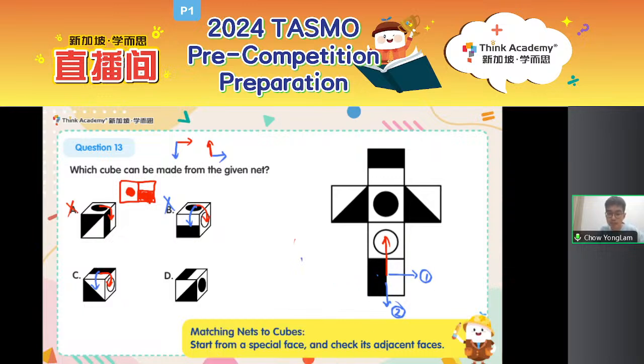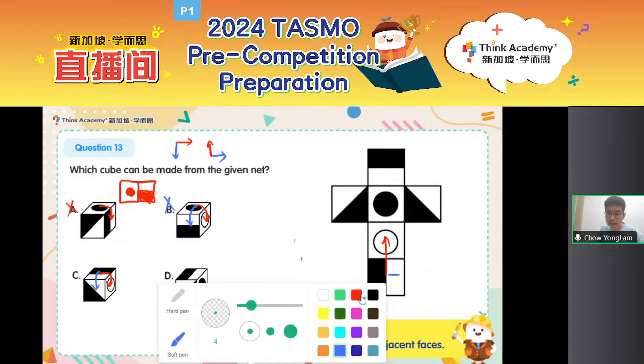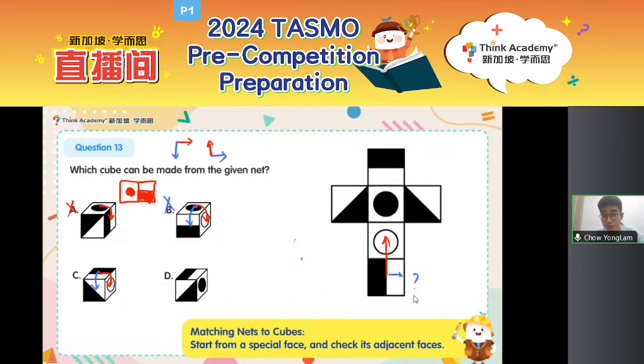But the problem is, is there any face over here? There's nothing. Does that mean I cannot form the cube? Actually not. This is because the face is actually over here. When I try to fold the cube, the face to the right of this face comes from this part, the triangle over here. It's just that we need to be careful. How is the direction of this triangle when we fold the cube? So how should we actually do that? We will check part by part. I cannot just directly copy down and say, oh, this is how the face looks like over here. Cannot.